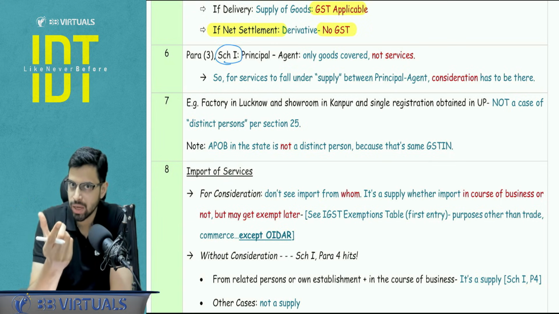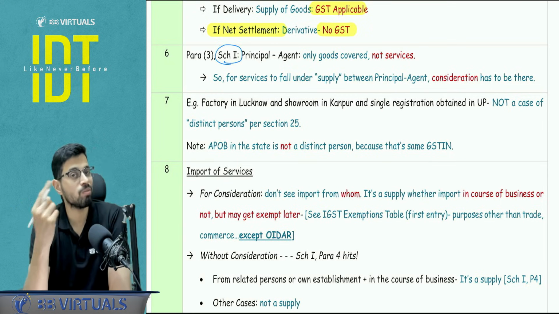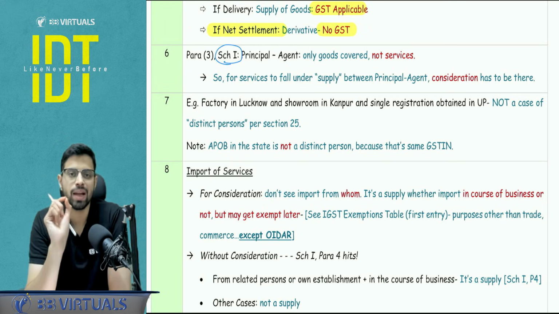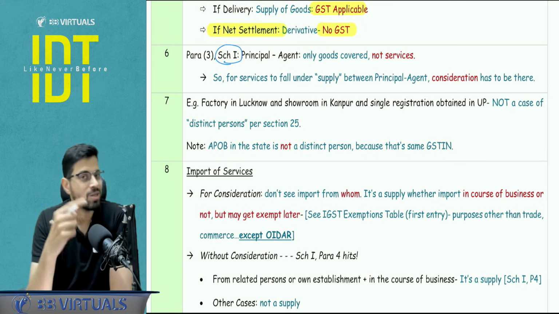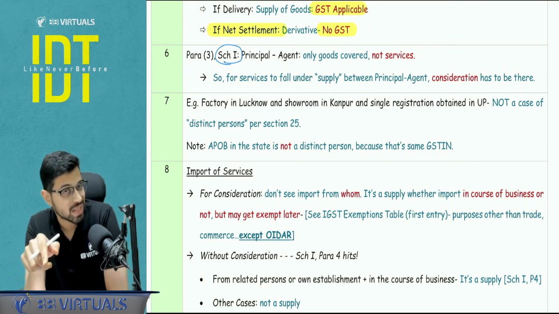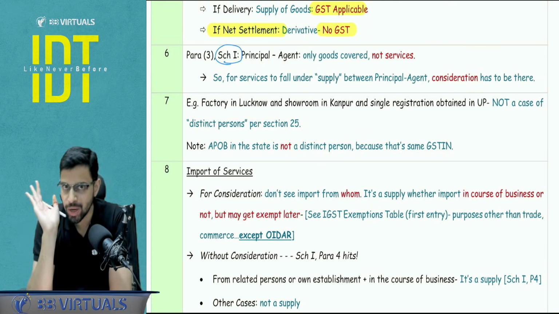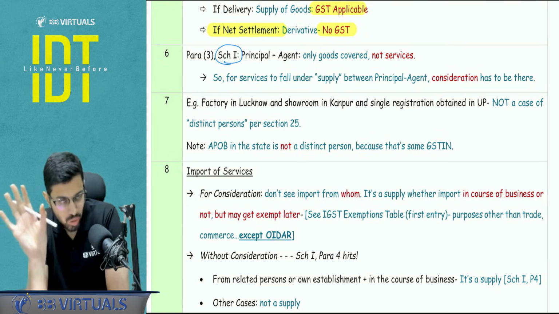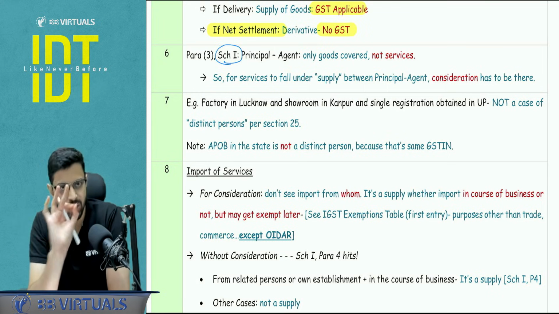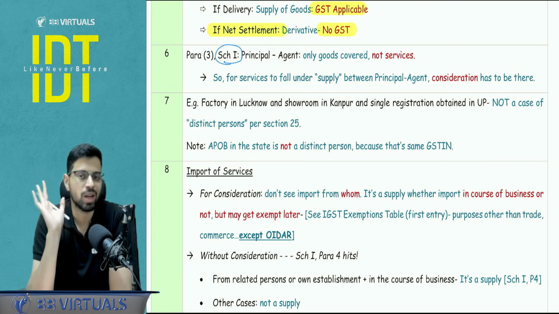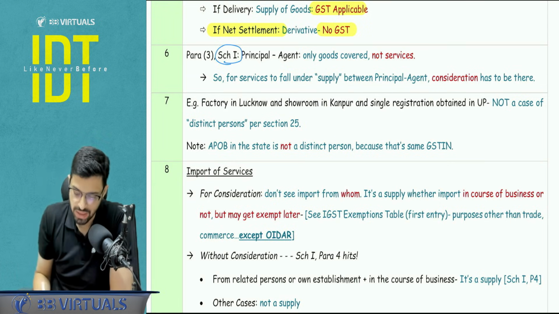So a short reasonable conclusion we can draw is that when there is a case of principal and agent, and it is a case of service, we do require consideration to make it a supply. Because if there is no consideration in case of service, and unless it is a sole agent, because if it is a sole agent, we can go under paragraph 2, Schedule 1. But if it is not a sole agent, it's a normal agent, and it is a case of service, we require consideration. Because paragraph 3 applies only and only with respect to goods, not with respect to services.